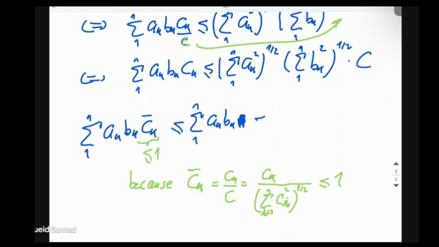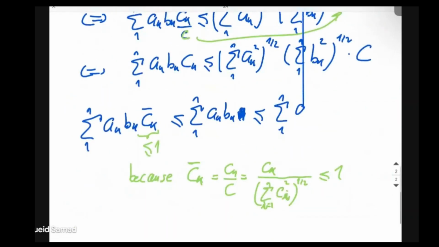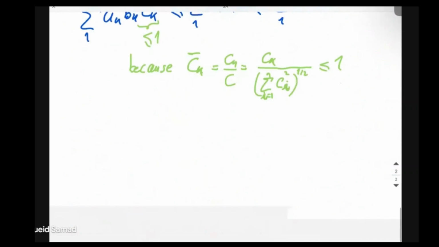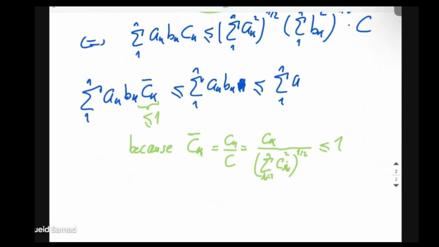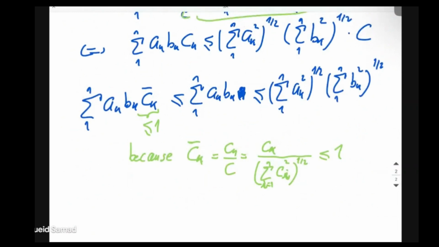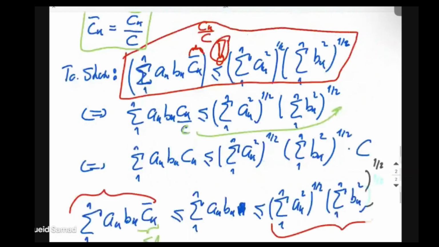Now we apply the Cauchy-Schwarz inequality to this summation, and then we get the summation from 1 to n of ak squared to the power of 1 over 2 times the summation of bk squared to the power of 1 over 2. And that was exactly what we wanted to show. This is the inequality. We started out with this term and ended up showing that it's smaller or equal to this term, which is what we wanted to show.